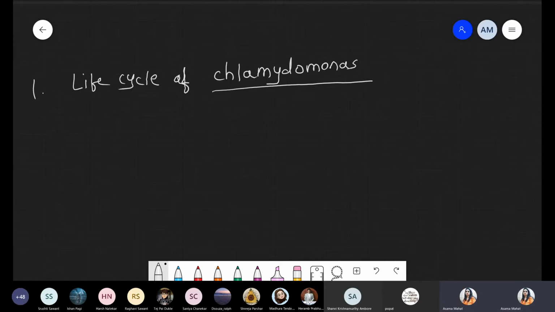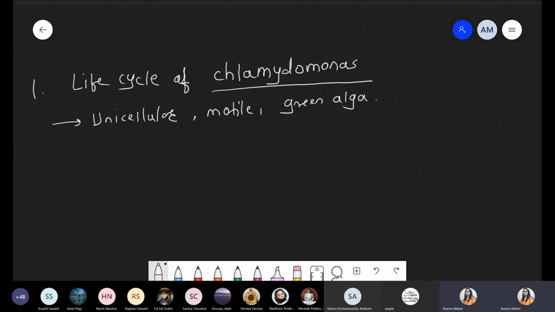Okay, so now we are talking about Chlamydomonas. Basically, these are unicellular green algae. First point, these are unicellular motile green algae. Now, where are they present? Definitely, they are present in fresh water as well as in marine water. First of all, they are motile.